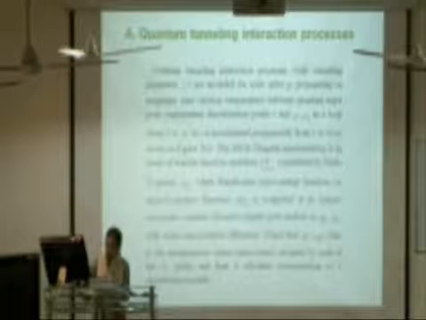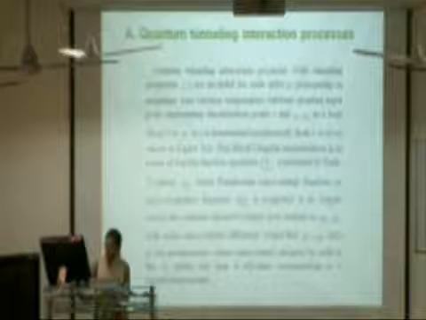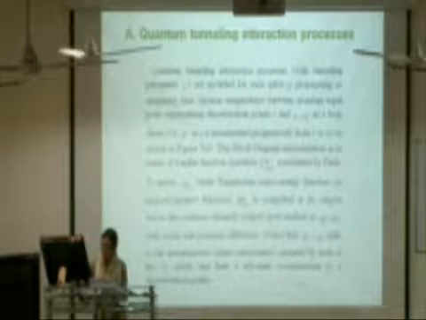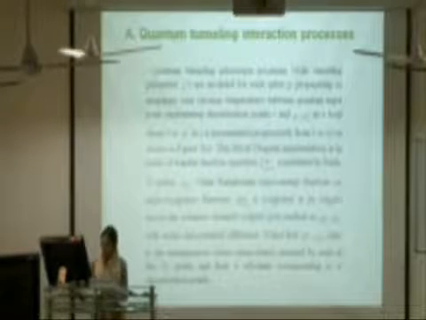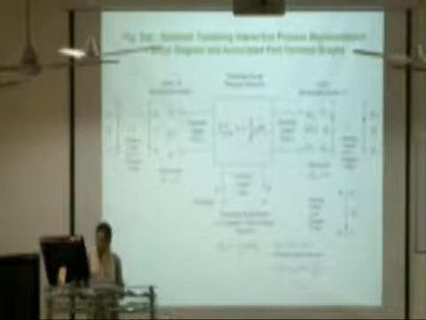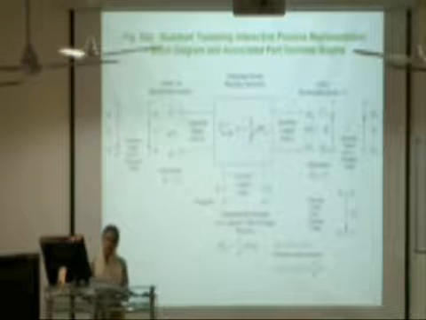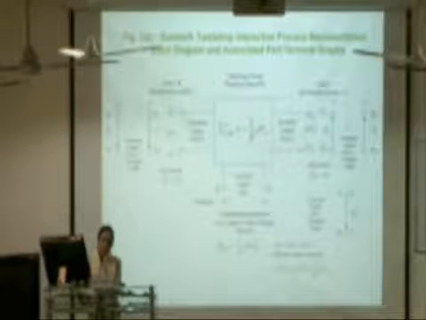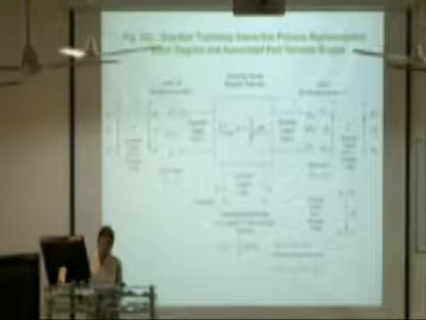Quantum tunneling interaction processes are modeled for each qubit J_L propagating in imaginary time between quantum input ports representing discretization points I and I plus 1 in a loop from 0 to beta, as I is incremented progressively from 1 to n, as shown in figure 3a. So in this figure, the tunneling process for a single qubit has been shown between two discretization points I and I plus 1. And it is a 3-port process. As you can see, there are 2 quantum input-output ports and 1 classical output port, which is the microenergy function accumulator.